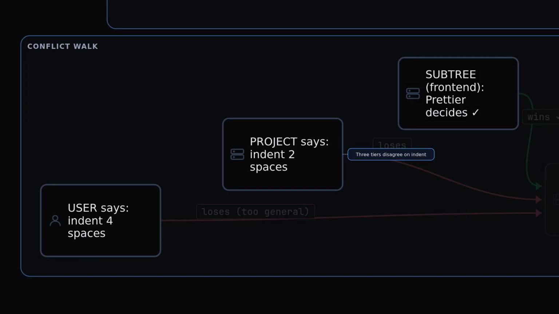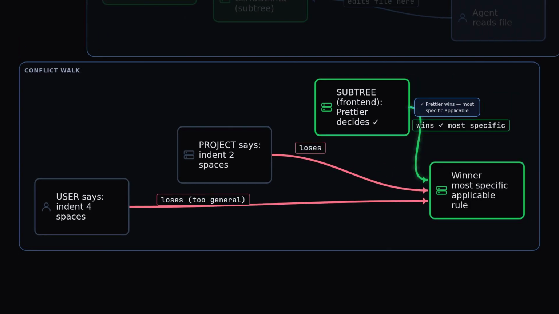Here's a conflict. User says indent 4 spaces, project says indent 2. The frontend subtree says prettier decides. 3 tiers, 3 answers, who wins? Resolution, the most specific applicable rule wins. Frontend's prettier rule beats project, which beats user. The overridden rules fade. More specific overrides more general every time.